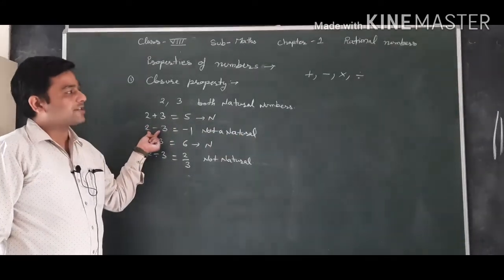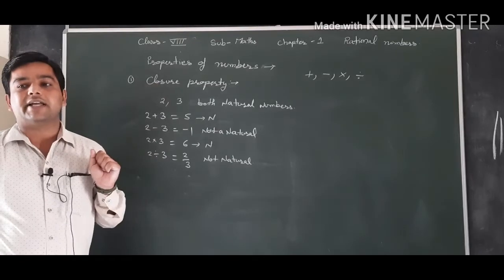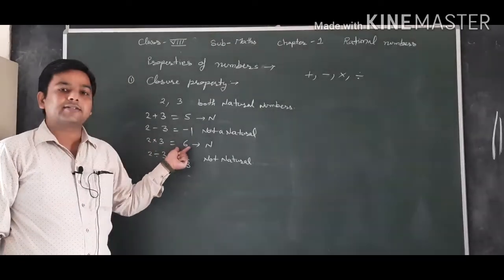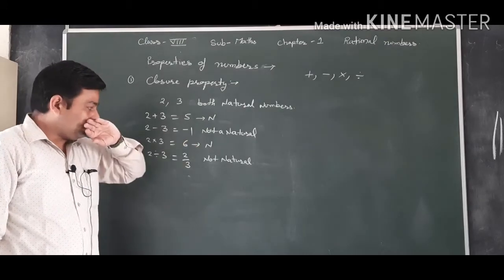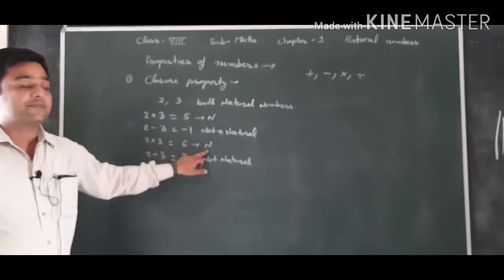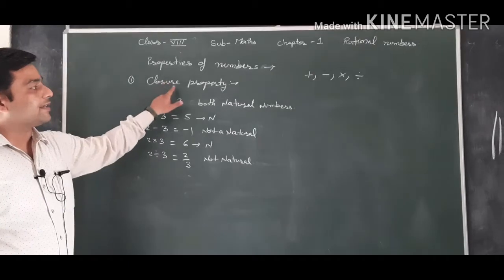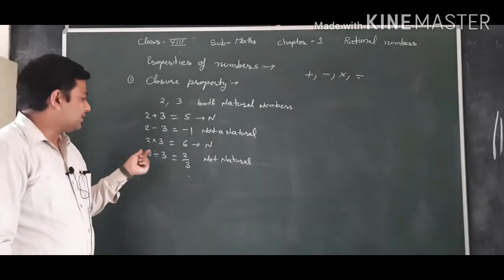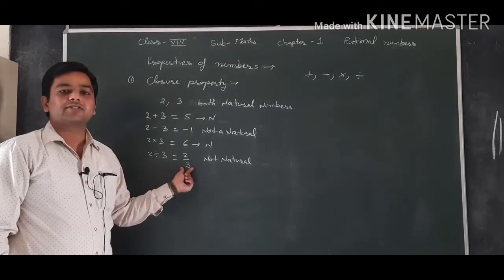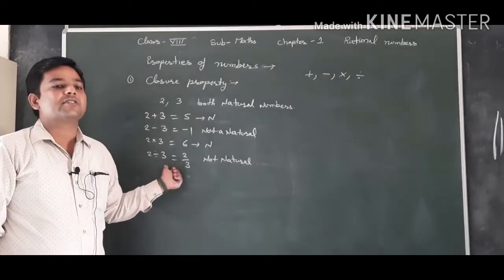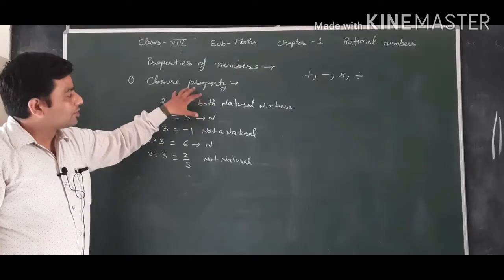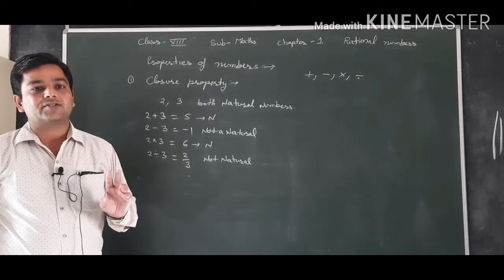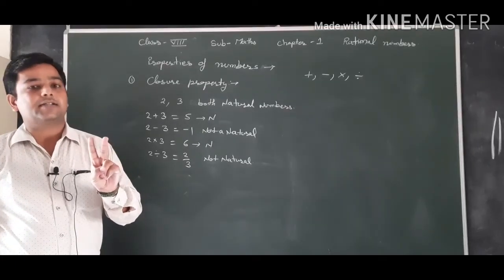Again, if we multiply 2 into 3, we will get 6. 6 is a natural number. It means multiplication is closed in natural numbers. And similarly division, the result is in the form of p upon q, where q is not equal to 0 and not equal to 1, it is 3. So division is not closed for natural numbers.